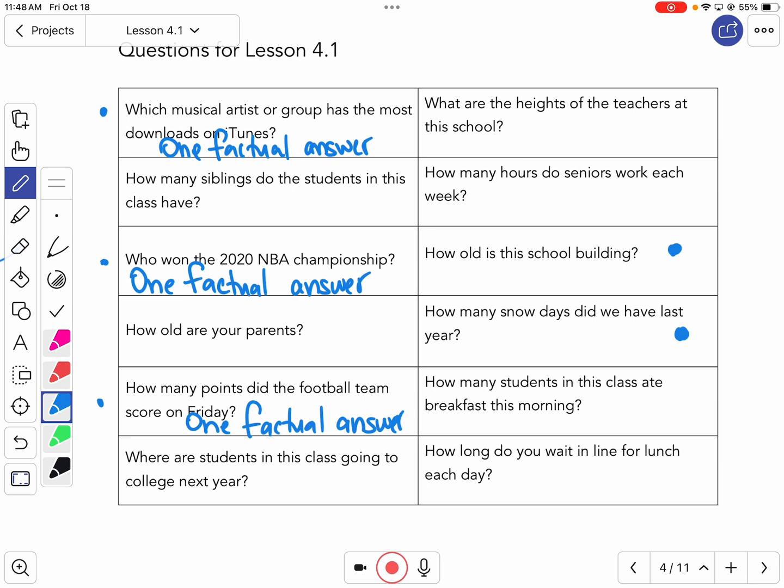So now let's look at the others and let's see how they're similar. They should be all related. Number of siblings, age of our parents, where we're going to college, heights of the students, hours we work, how many people ate breakfast, how long we wait in lunch. What's true about all those questions? They have variable answers or multiple answers. Okay, so all of those that are left all have multiple answers to that question. That is referred to as a statistical question. There are multiple answers that could be given.